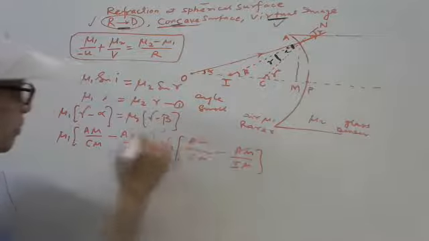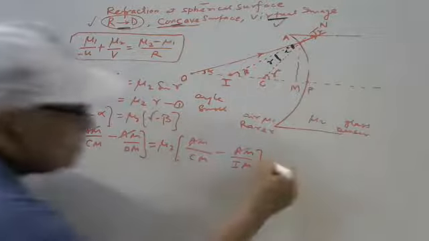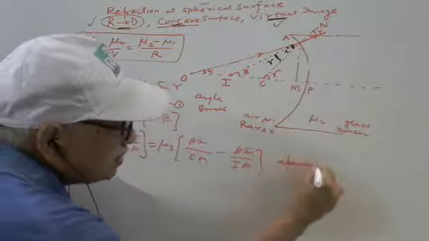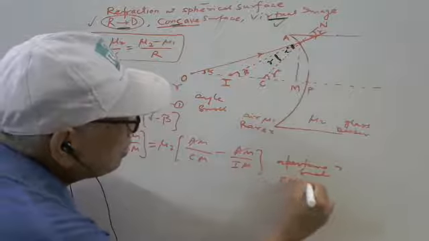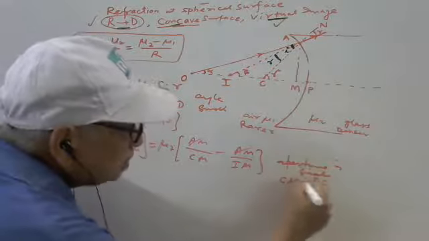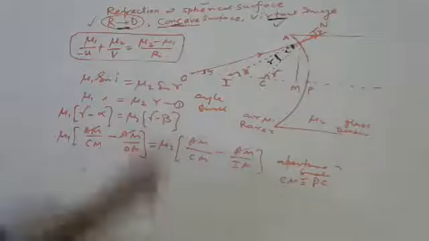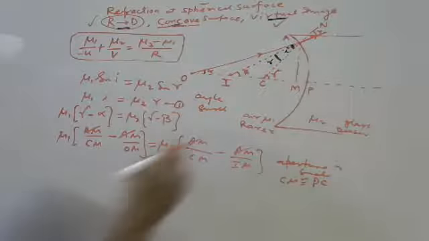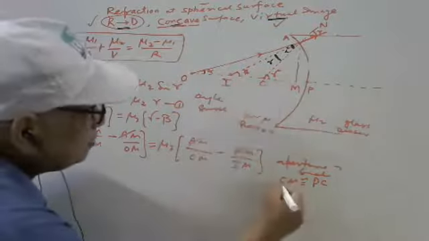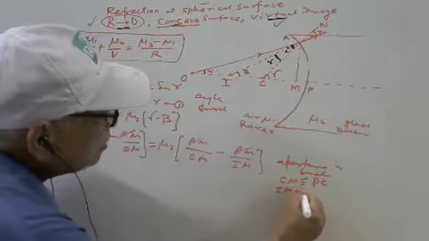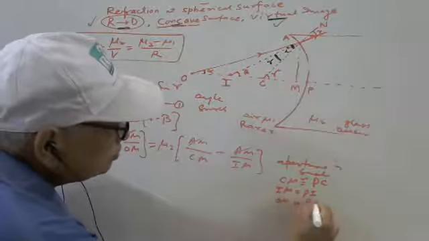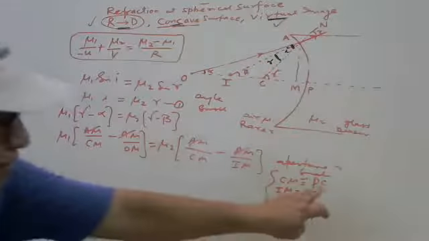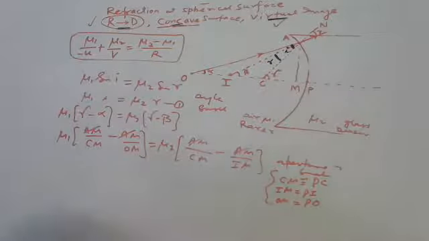Now AM cancels out. As the aperture is small, then CM is what? CP, but I am writing PC. Why? Because every distance is measured from pole. IM is PI. And OM is PO.